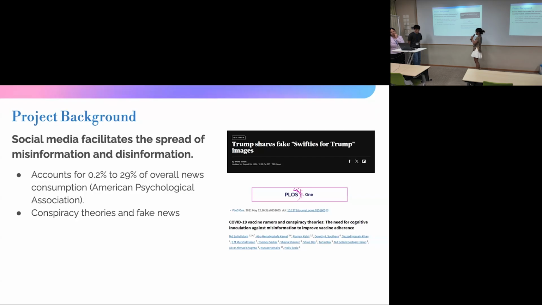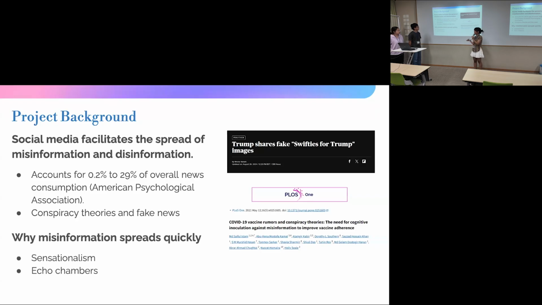misinformation and disinformation. So according to the American Psychological Association, they estimate that the overall news consumption ranges from 0.2% to 29% depending on which topic it is. And this enables the spread of conspiracy theories like this coronavirus causes whatever it causes, and also fake news.